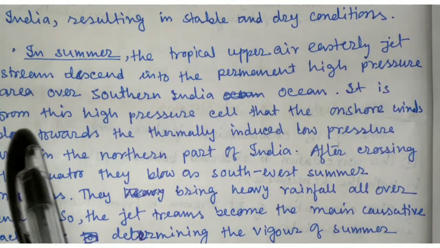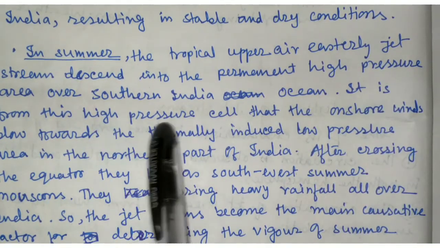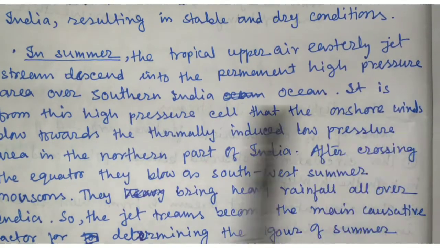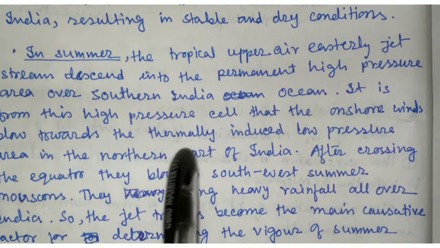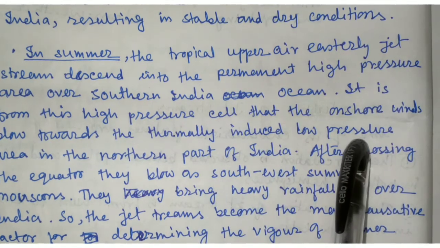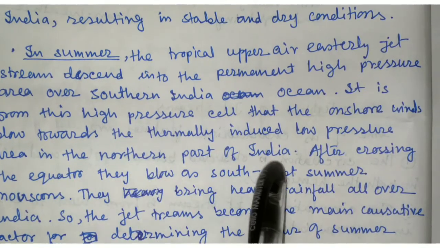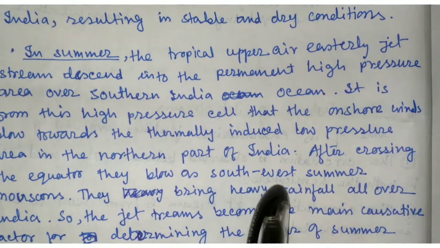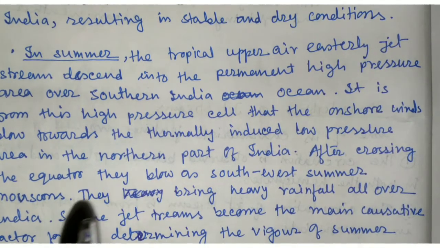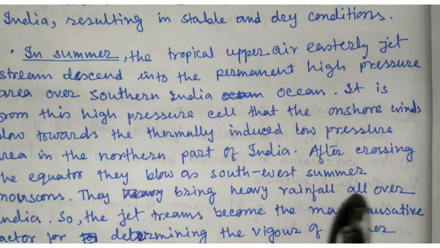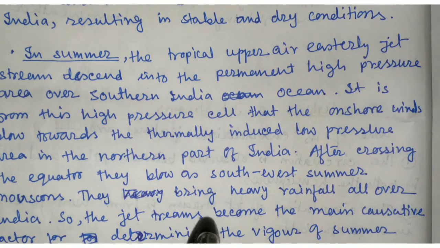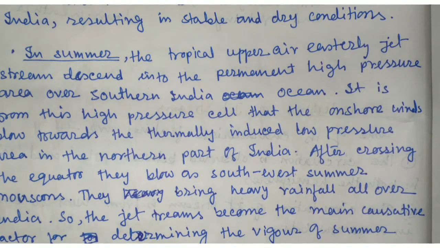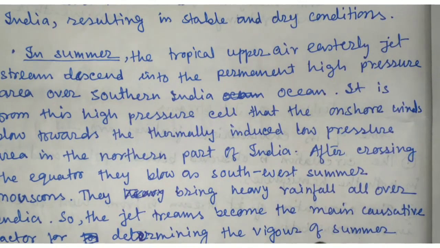It is from this high pressure cell that the onshore winds blow towards the thermally induced low pressure area in the northern part of India. After crossing the equator, they blow as a southwest summer monsoon. They bring heavy rainfall all over India, so the jet stream becomes the main causative factor for determining the vigor of summer monsoon.